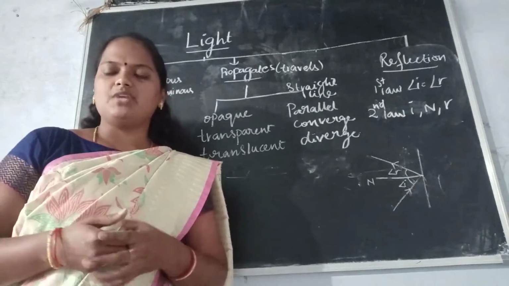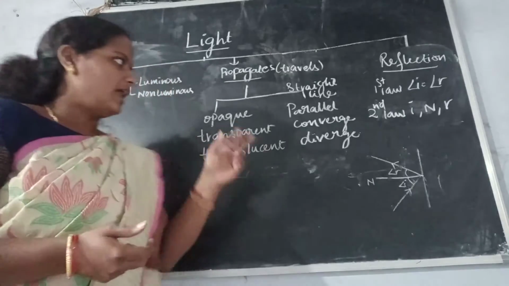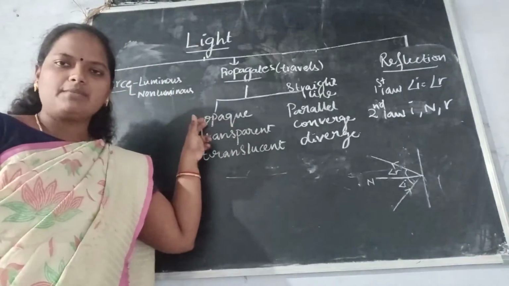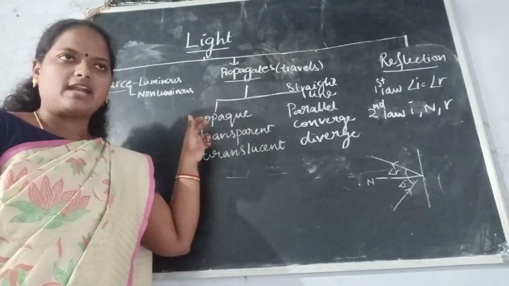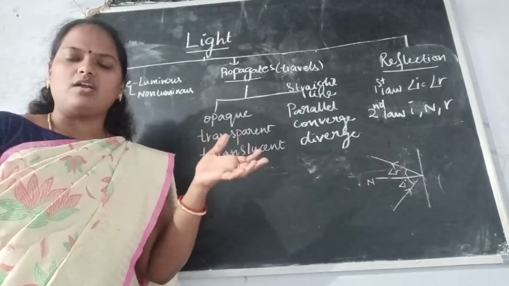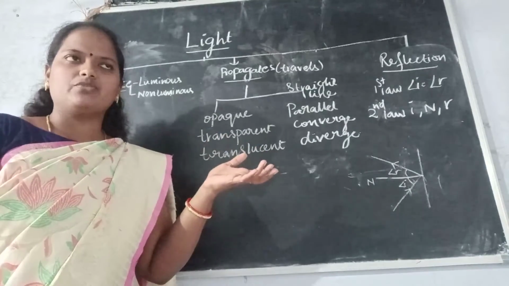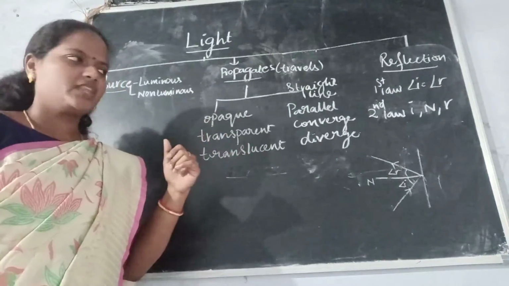So we have given some names for our convenience. Opaque means the light cannot travel through these objects at all. For example, door, wall. We naturally observe that light cannot pass through them, so we call them opaque.